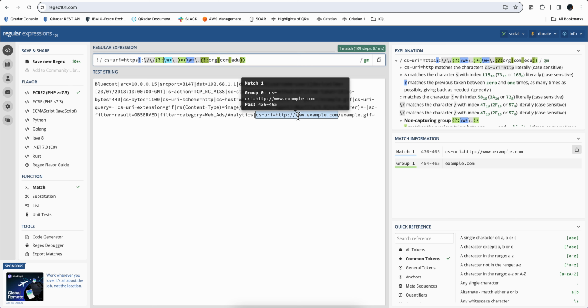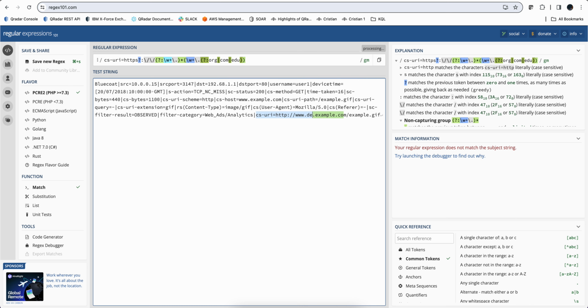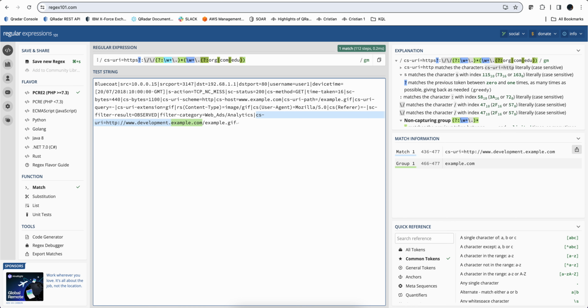And if this has a www.development.com, still that's the piece I want. I don't care about the other development or anything else. If there is no subdomain at all, no www, it still works. If there is an S in the HTTP, S still works. So again, not that this is the best way of getting a URL. It certainly works, but it's a good way of practicing what we have learned on using regular expressions.